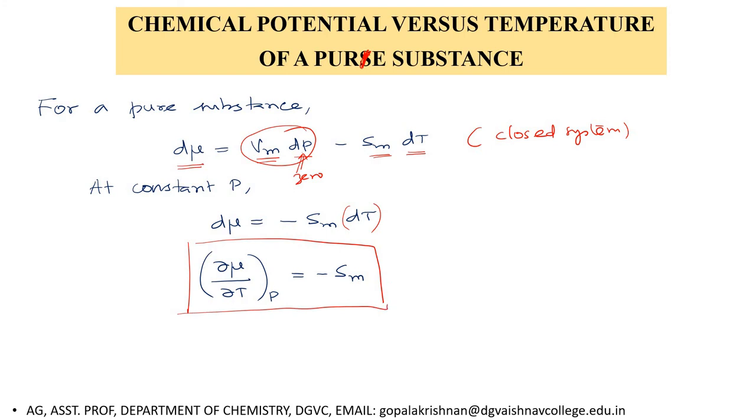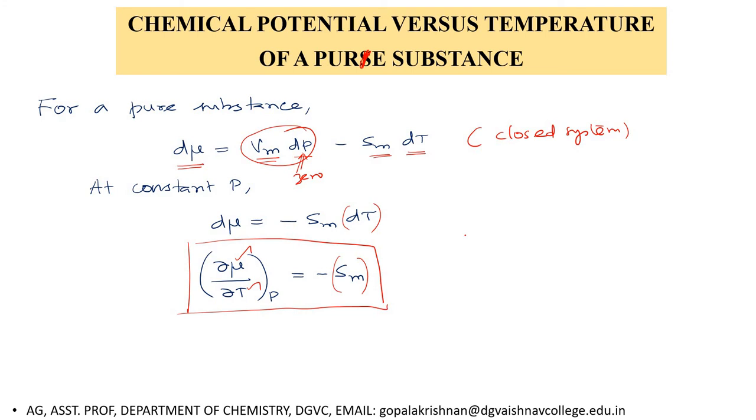Remember, your substance may exist in solid phase or liquid phase or gas phase. If you plot chemical potential on the y-axis and temperature on the x-axis, we will get a straight line with a negative slope. Why do we get a negative slope? Because the molar entropy of a substance at any temperature is a positive quantity.